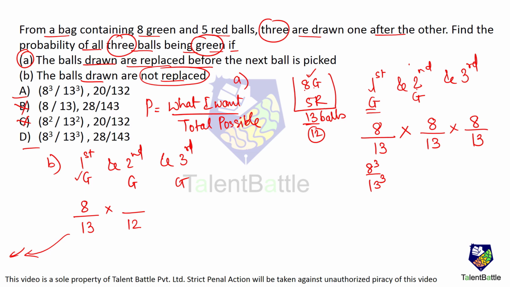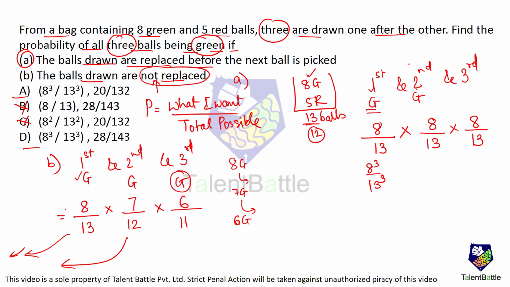But I want a green ball only. Now, out of 8 green balls, 1 green ball was already selected. If it was already selected and thrown outside, only 7 options for green ball remain. Okay. And this second ball also I throw out because I am not replacing the balls. Then how many balls remain? 11. So I can choose any one ball out of the 11. Okay. But I want a green ball only. Third ball should also be a green ball. Now, earlier there were 8 green balls. I chose one and threw it away, so now there are 7 green balls. Then I chose one and threw it away, so now there are only 6 green balls. So out of 6, I have to choose that.